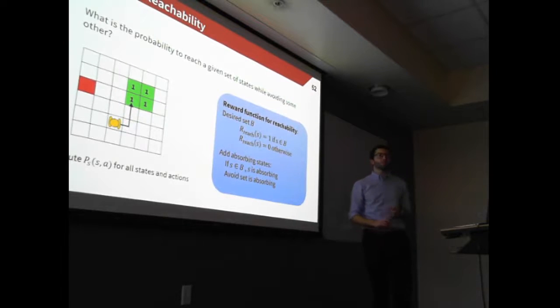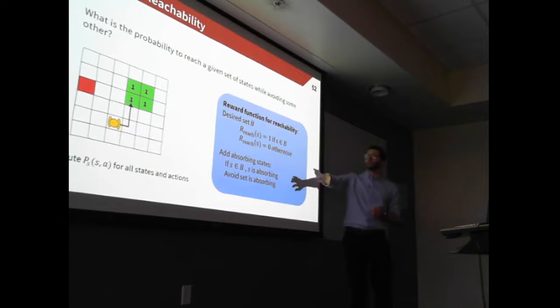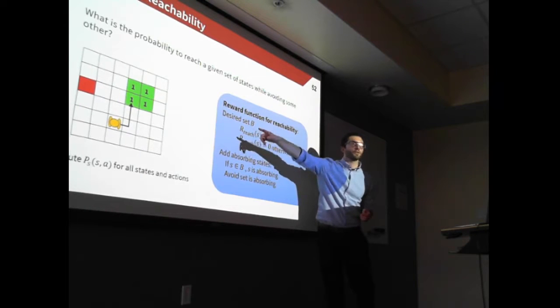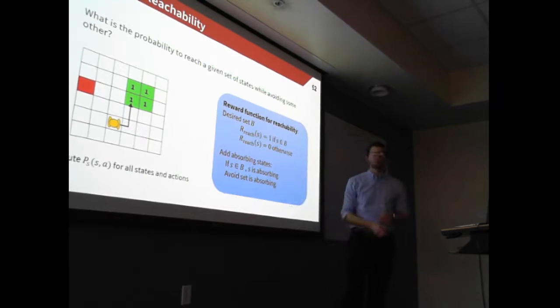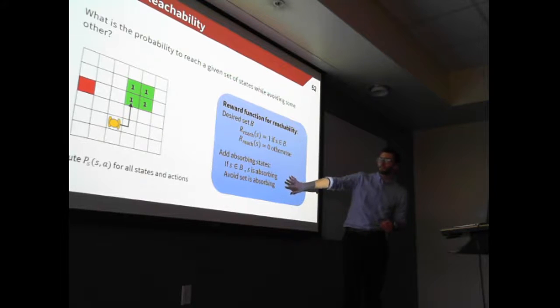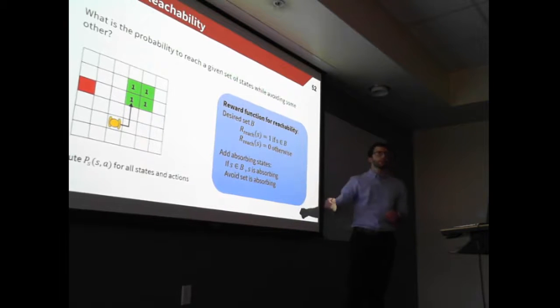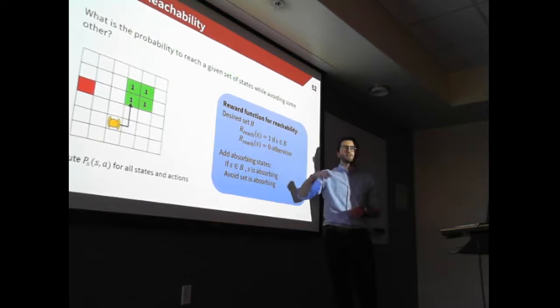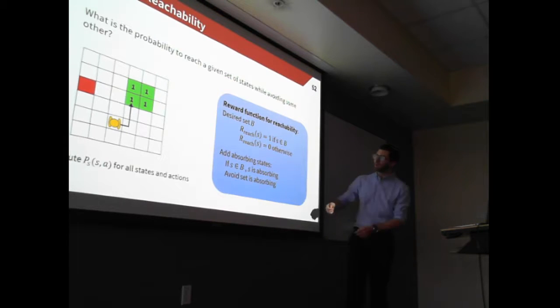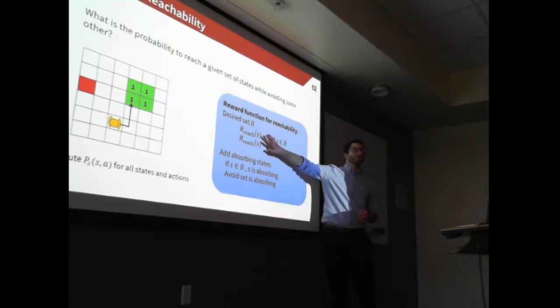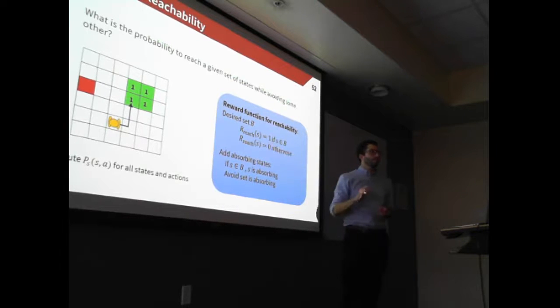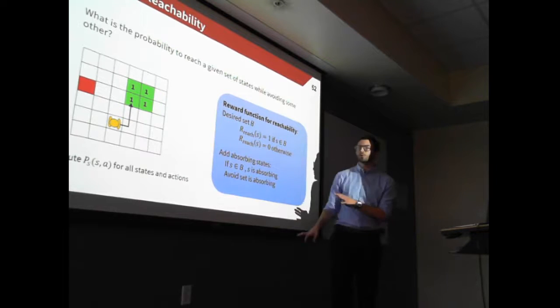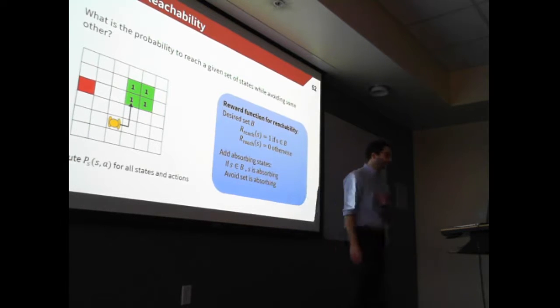Now we can notice one thing. If we define the following reward function that gives +1 to the agent in the green set and 0 everywhere else, and if we say that the red set is absorbing, meaning that if we get there, then we'll stay there forever, then with this structure, if we are trying to maximize the accumulated reward, the value function associated to that problem is exactly equal to the probability of success.